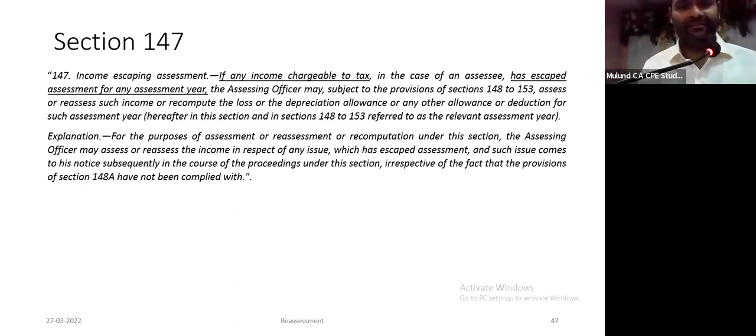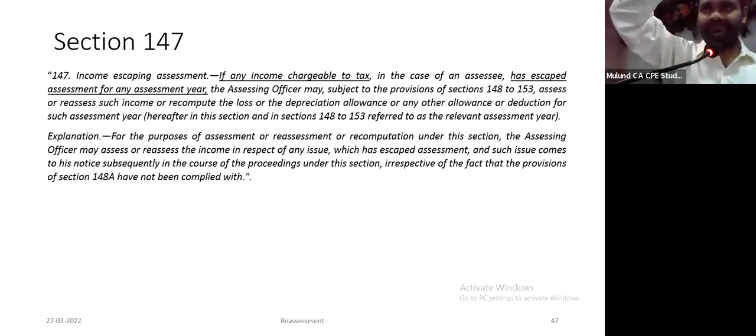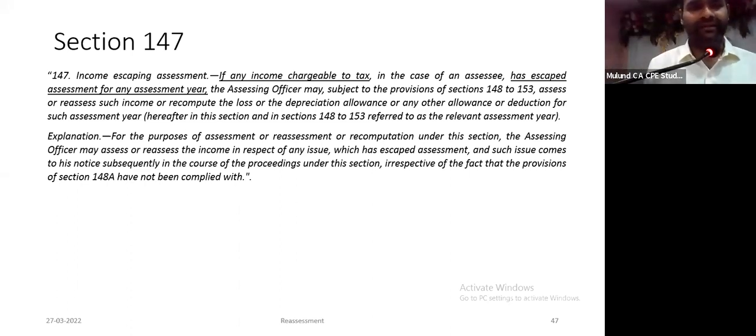Now again, we read the Explanation. For the purposes of assessment or reassessment or recomputation under this section, the assessing officer may assess, reassess income in respect of any issue. Here they have not used the words 'or recompute the loss or depreciation allowance or any other allowance or deduction'. Only word used is income. Therefore, they cannot make any adjustment in respect of depreciation or other allowances for which purpose it has not been reopened, which is the secondary item, not the first item. Again, a drafting error.